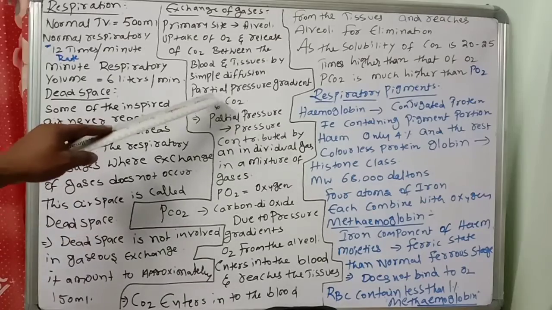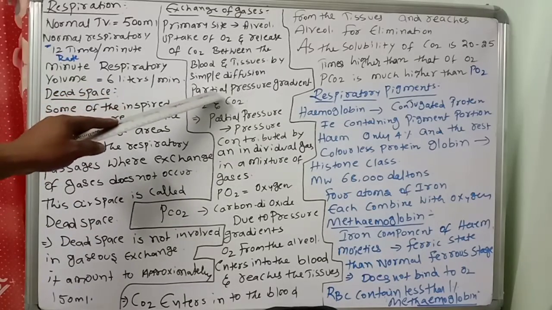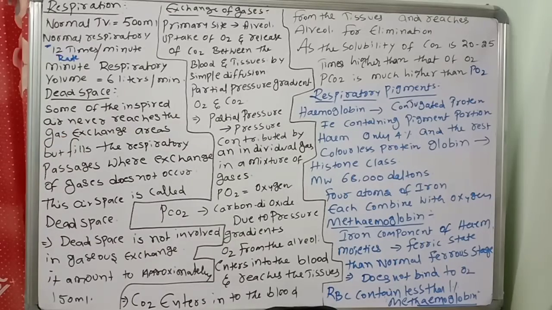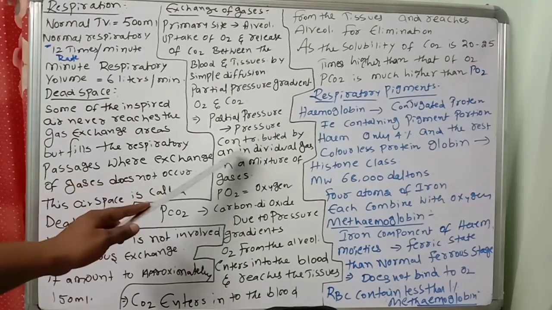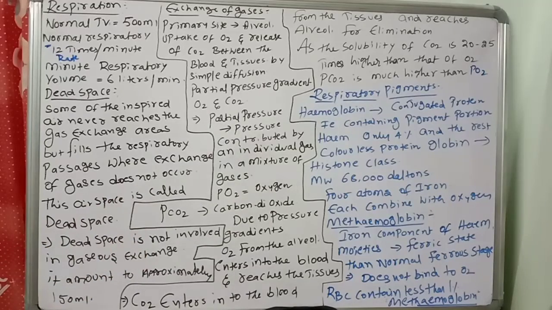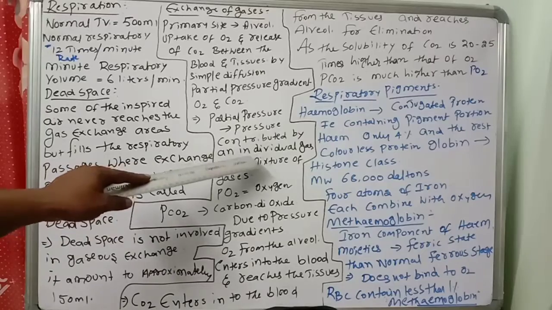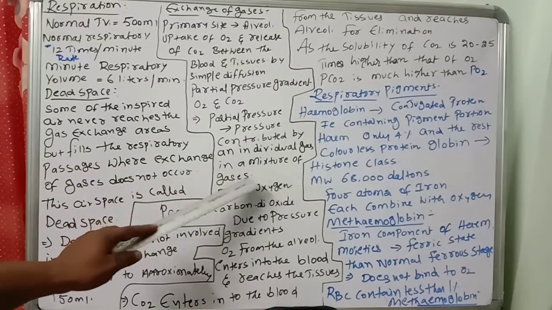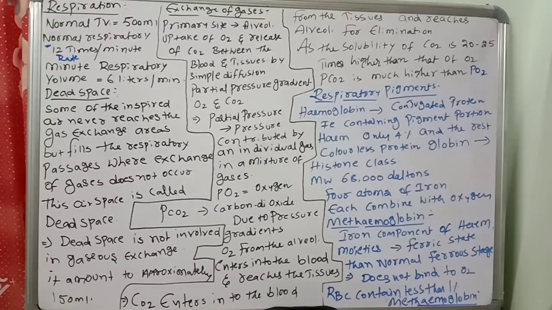So mainly, how is simple diffusion going on? It happens because of the partial pressure gradient of O2 and carbon dioxide. Partial pressure is the pressure contributed by any individual gas in a mixture of gases. How can you define partial pressure? How much pressure that individual gas creates is called partial pressure.